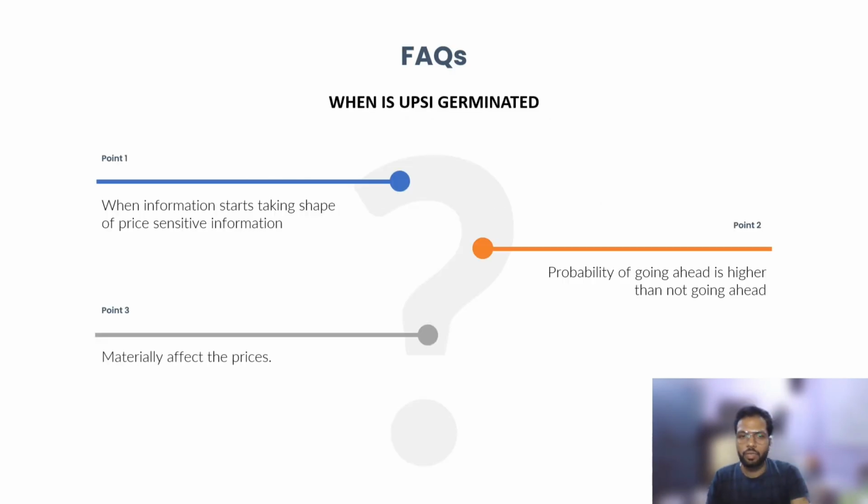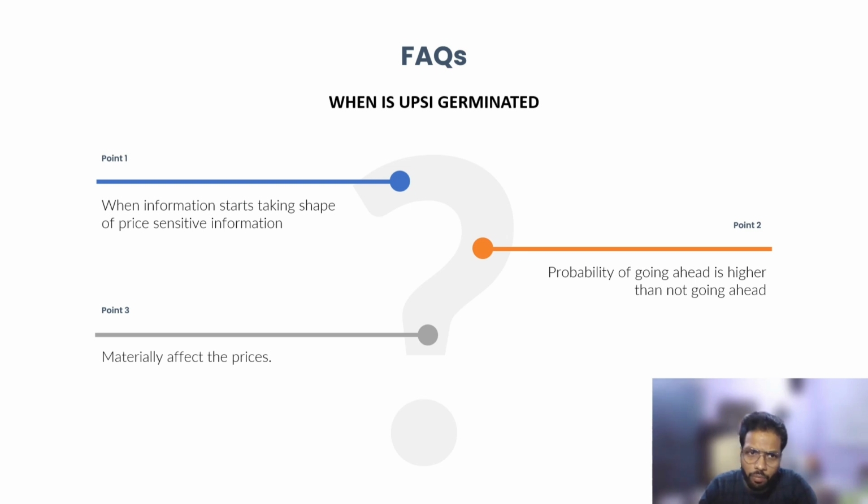So now let's pick a few FAQs through which we can understand this topic much more. Generally people ask, when is the UPSI generated? You can consider these three pointers for when you should consider something UPSI, because it's very important from an entry perspective. Once you decide this is a UPSI, you have to make an entry. So you need to understand at which point of time that information becomes UPSI.